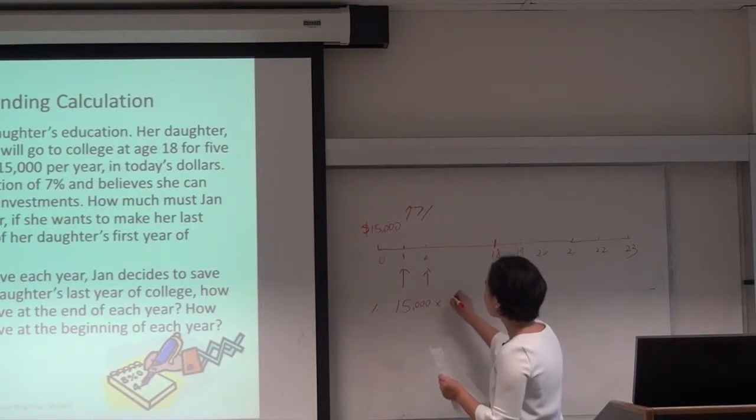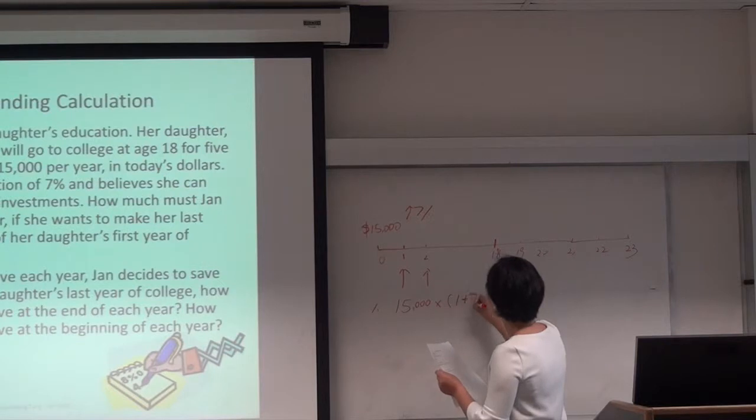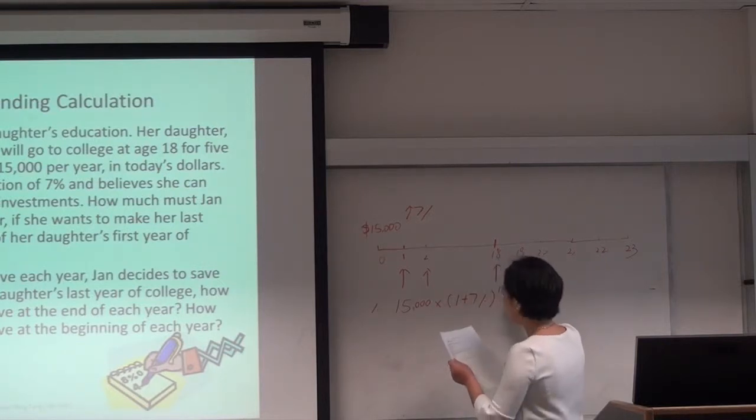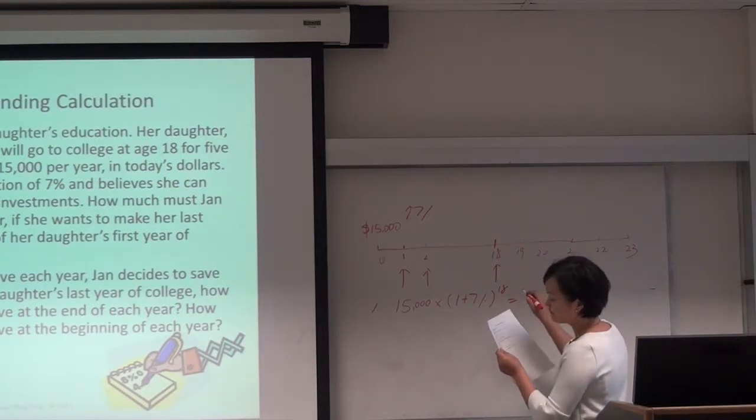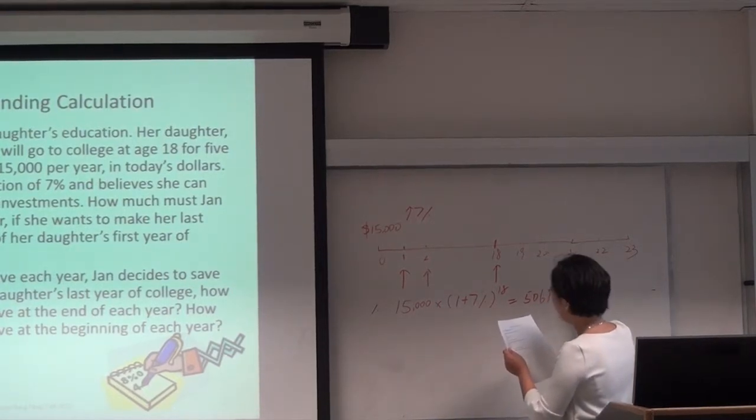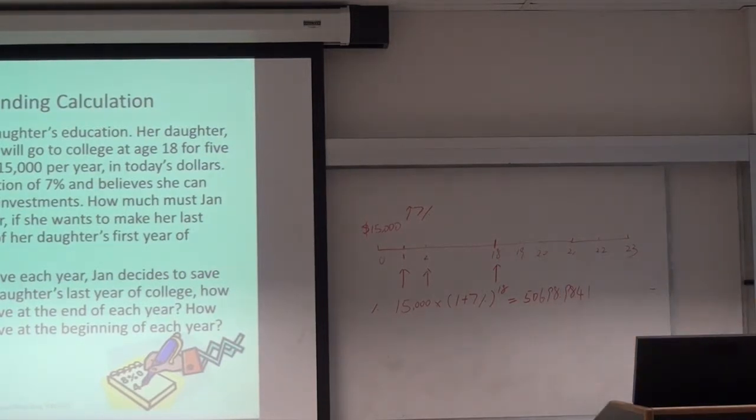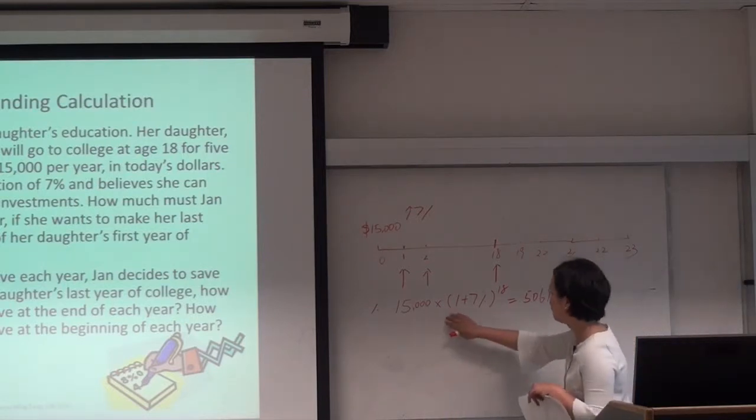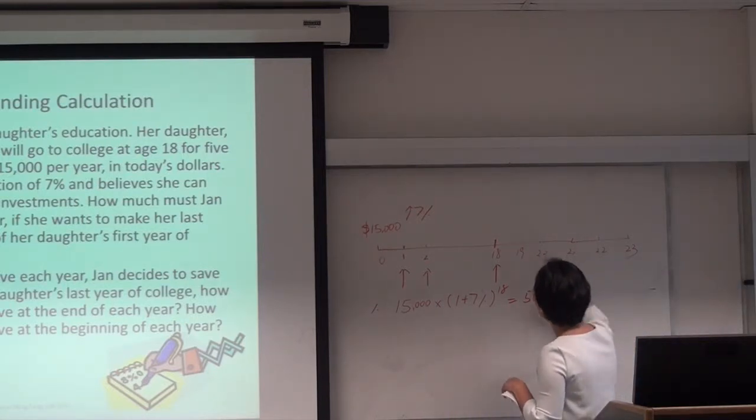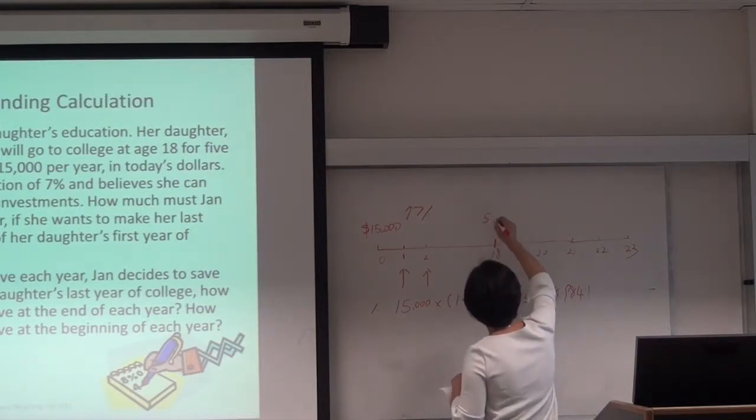So, yes, it's 15,000, right? Growing by how many years? 18 years. Good. By 7% per year. And it's going to be, well, how much? 50,698. I usually keep 4 decimals to be more precise, okay? So this is because of inflation, that's the amount of money he needs to pay at the beginning of each year, okay? Sorry, at the time of 18.